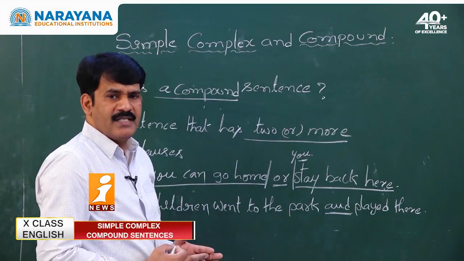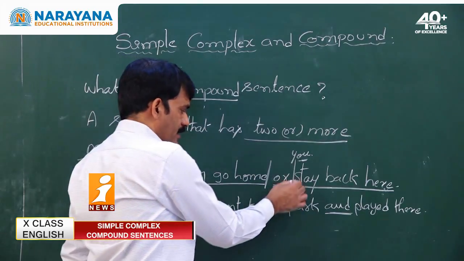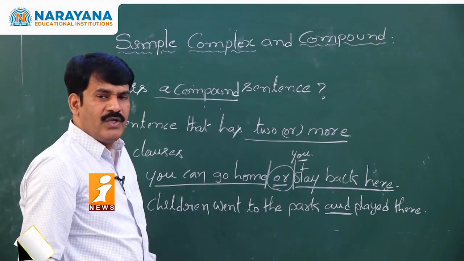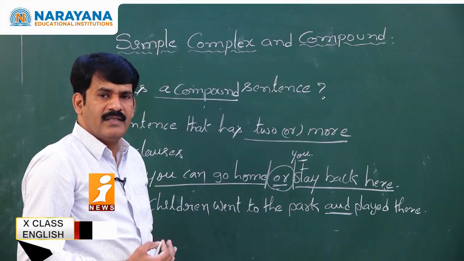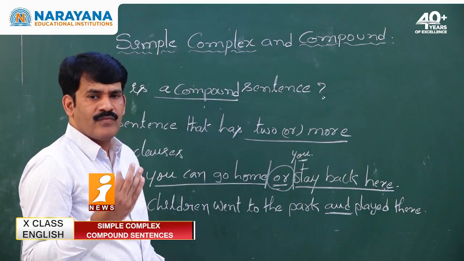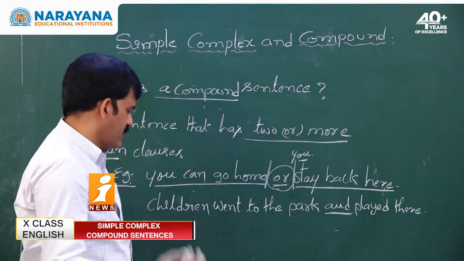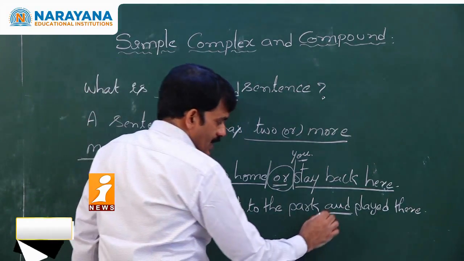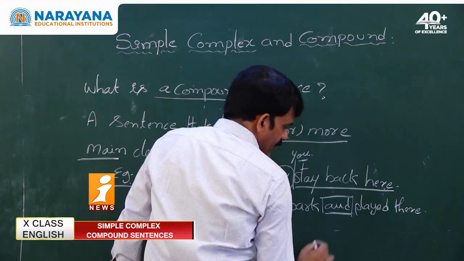Two independent sentences are connected by a coordinating conjunction. When two independent sentences are connected by a coordinating conjunction, then it is called a compound sentence. Next sentence: children went to the park and played.